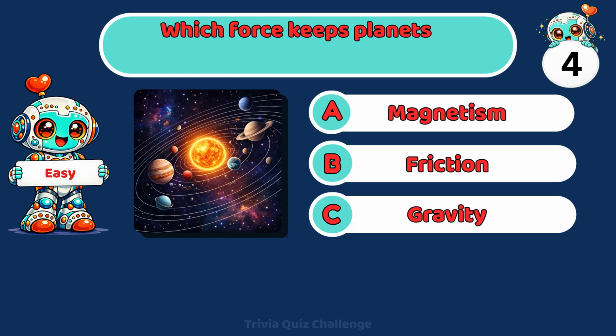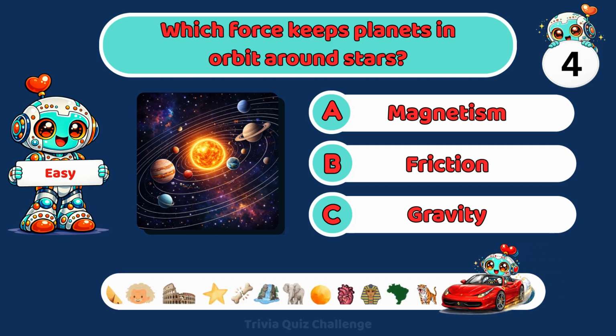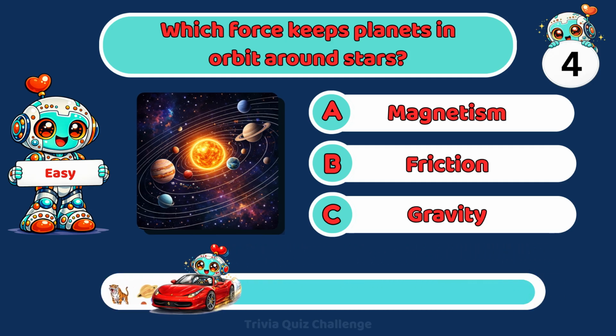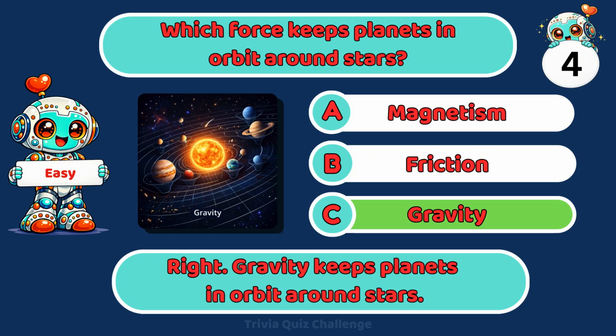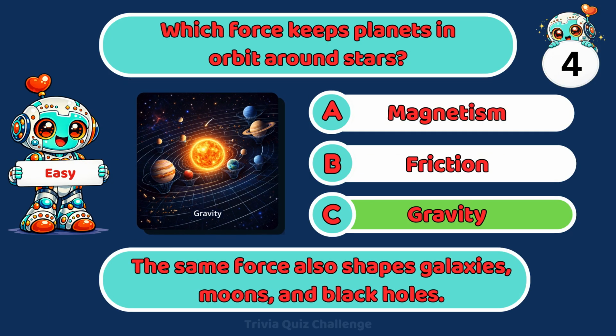Which force keeps planets in orbit around stars? A. Magnetism. B. Friction. C. Gravity. Right. Gravity keeps planets in orbit around stars. The same force also shapes galaxies, moons, and black holes.